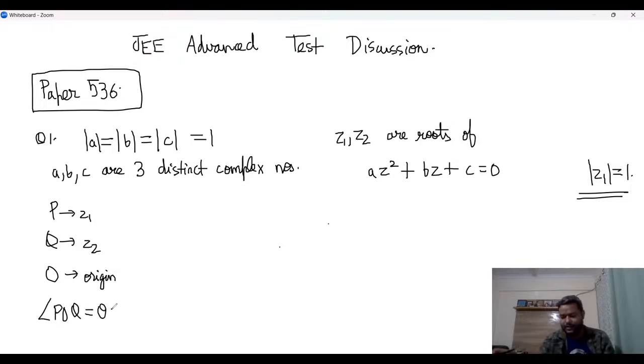That is given to us, right? So what can we do here? Anybody has any ideas? What can be done for this question? You can comment in the chat and I will be able to see it.